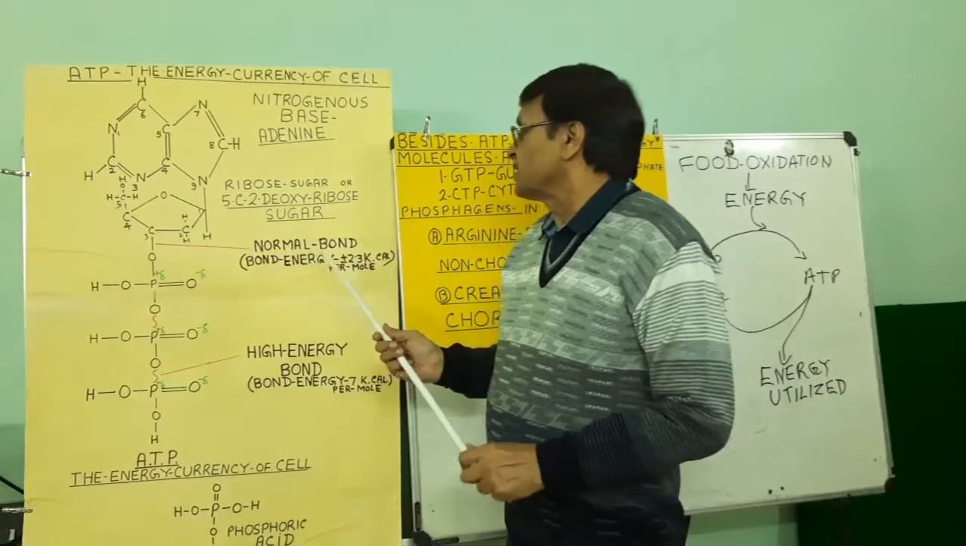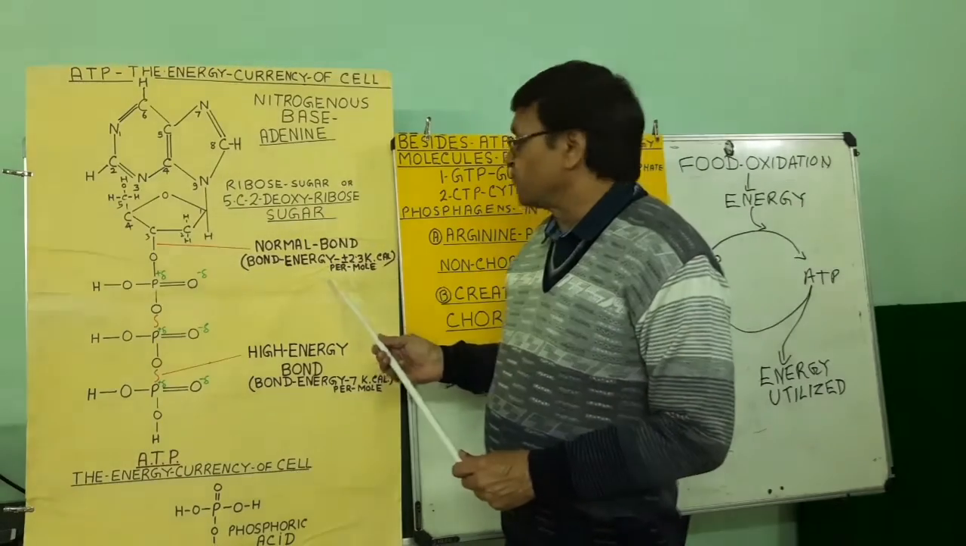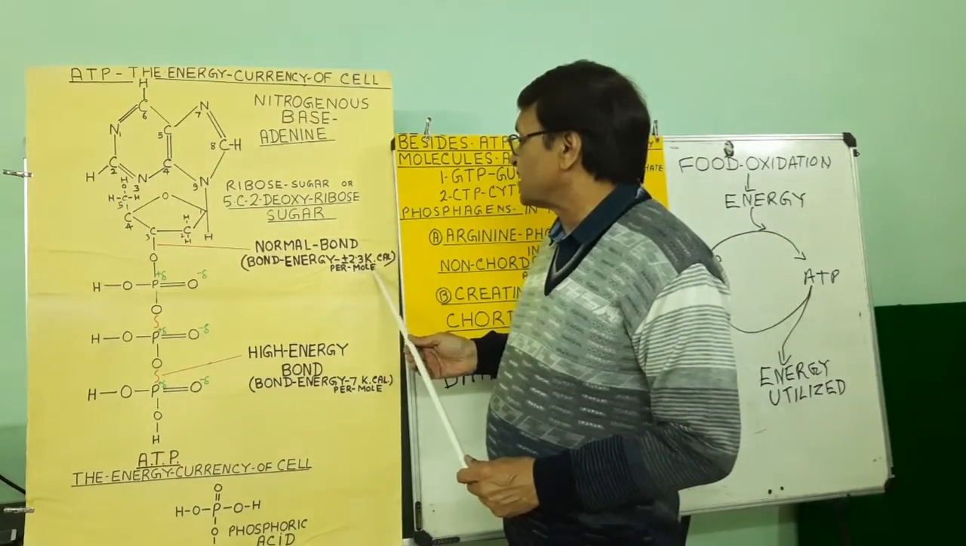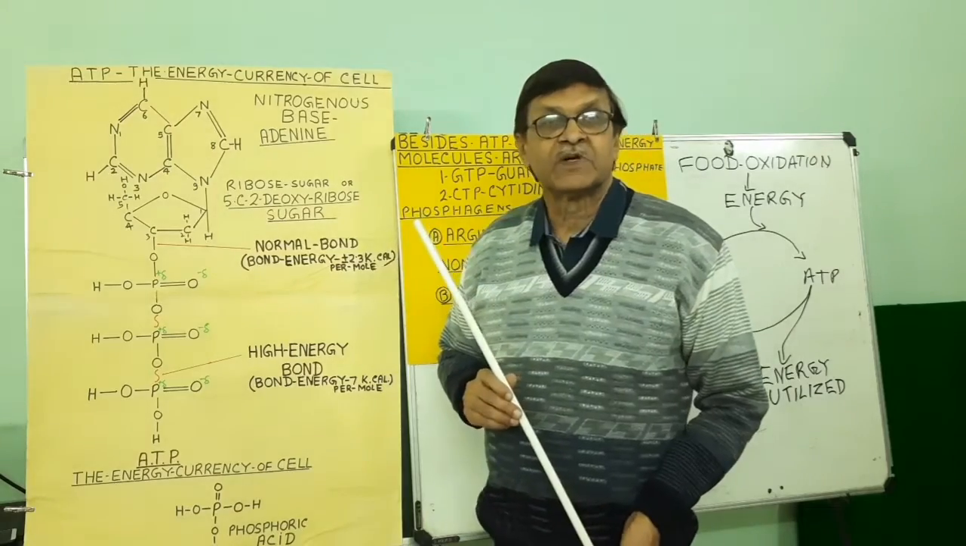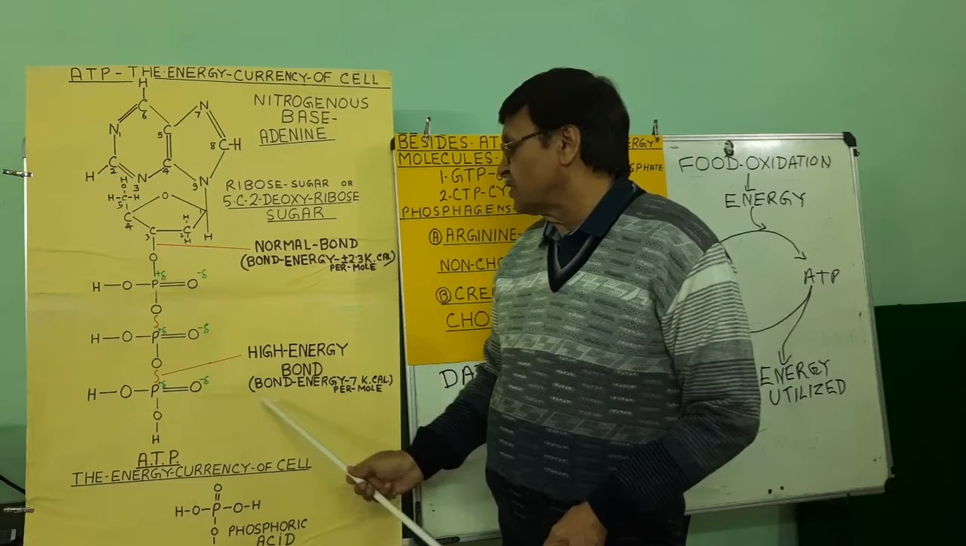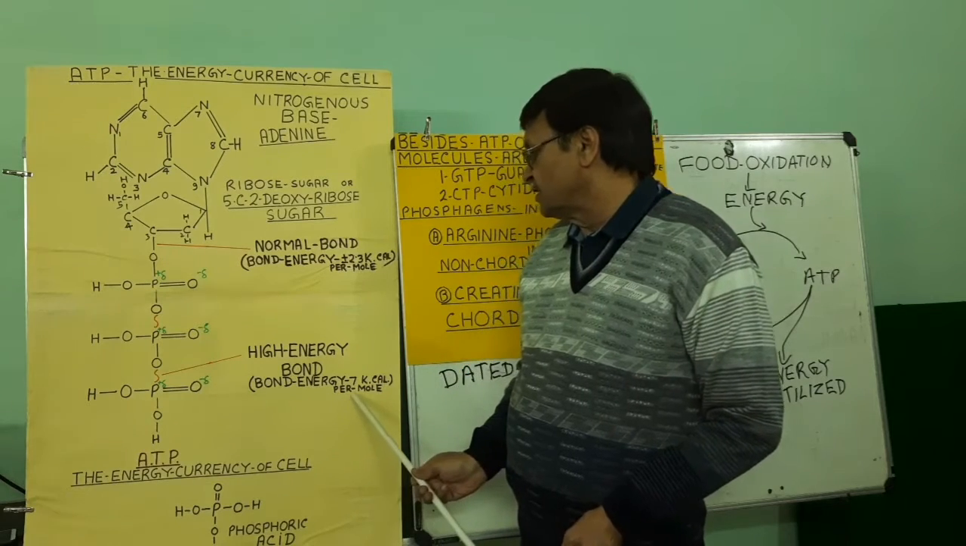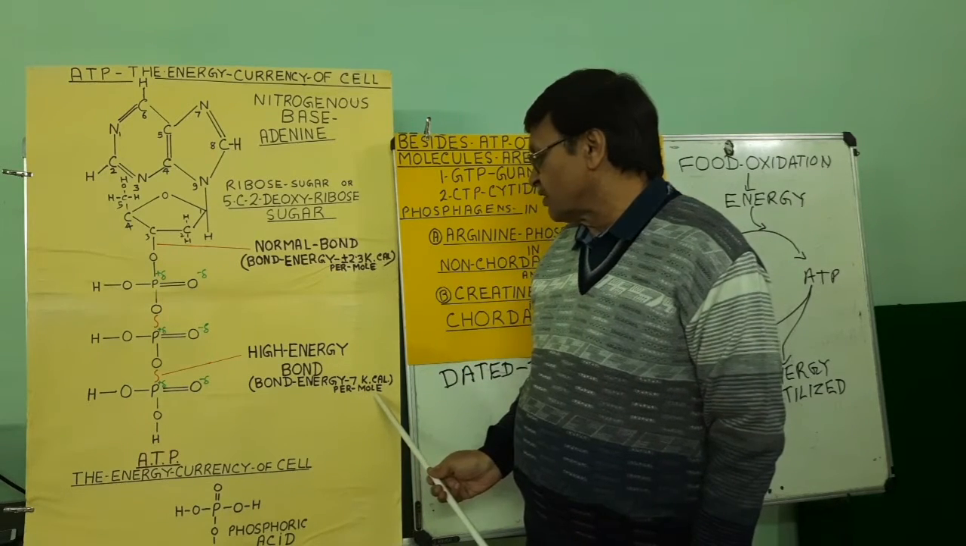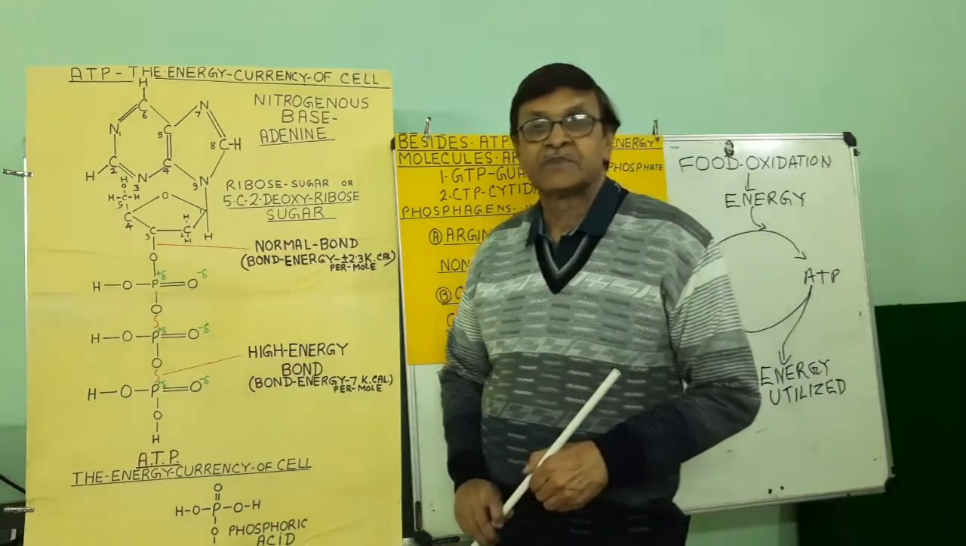The normal chemical bond energy of a covalent bond is about 2.3 kilocalorie per mole, whereas the high energy bond of ATP conserves about 7 kilocalorie energy per mole.